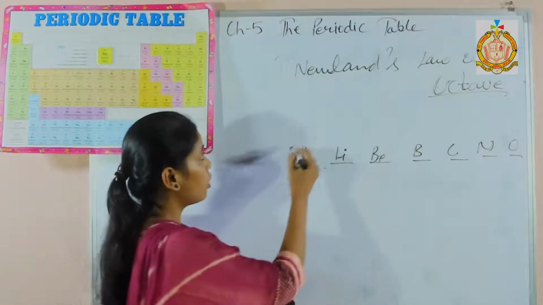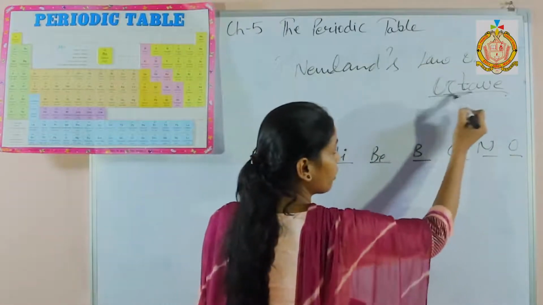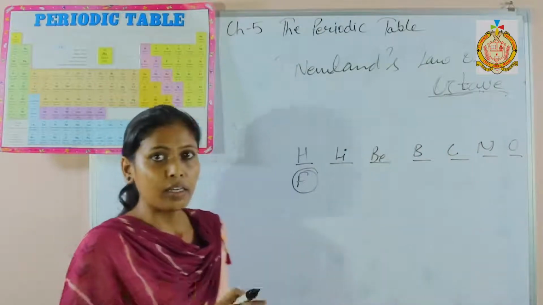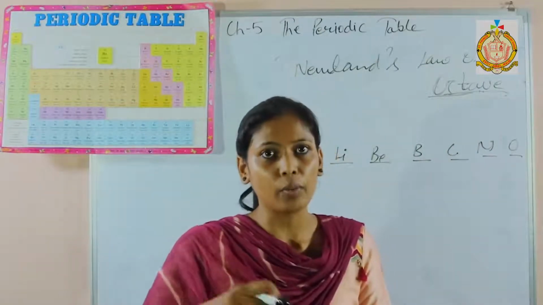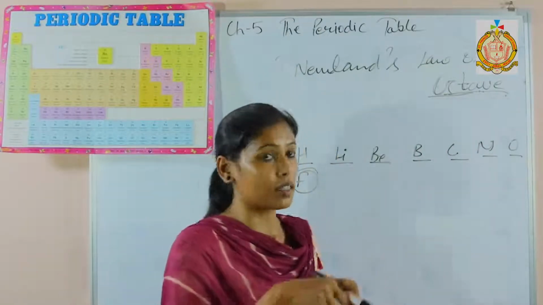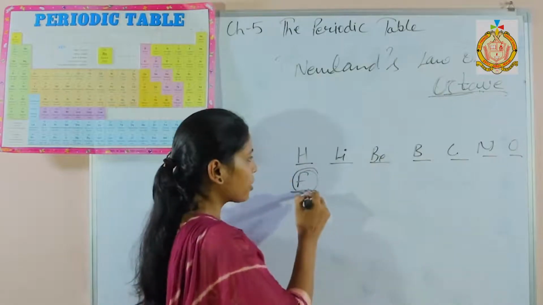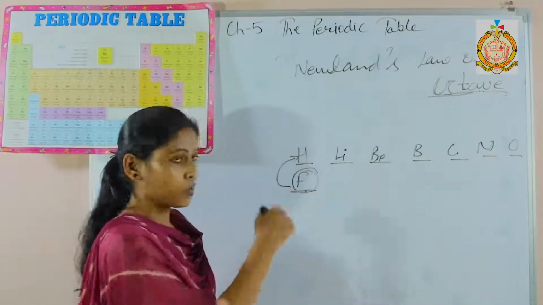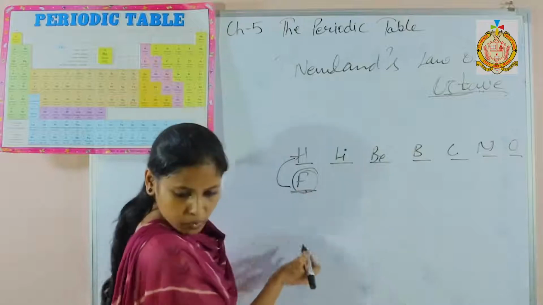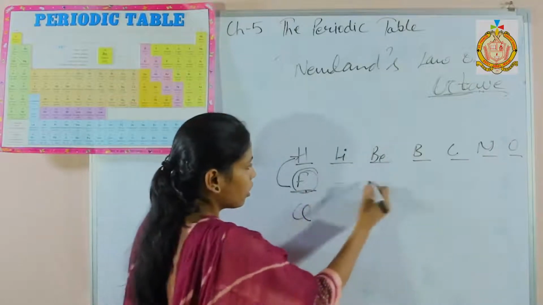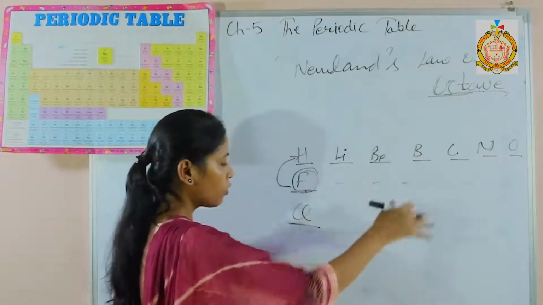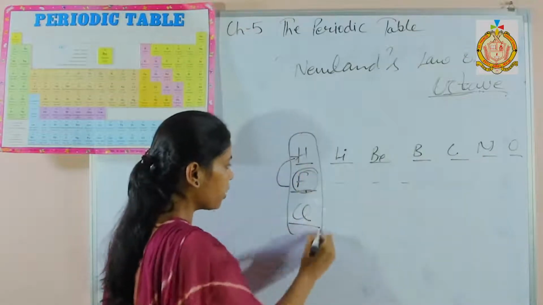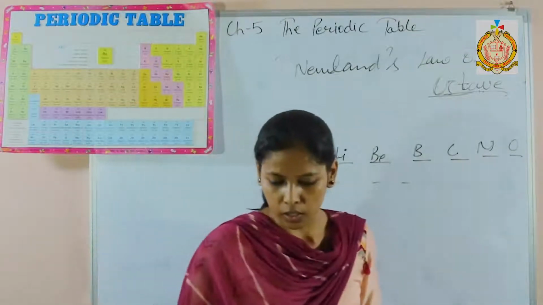That's why it is called an octave, like the Indian musical notes, sa re ga ma pa da ni, then again sa. Similarly, the properties of the 8th match with the first one. Whichever element comes next, such as chlorine, the 8th one, their properties will match each other.